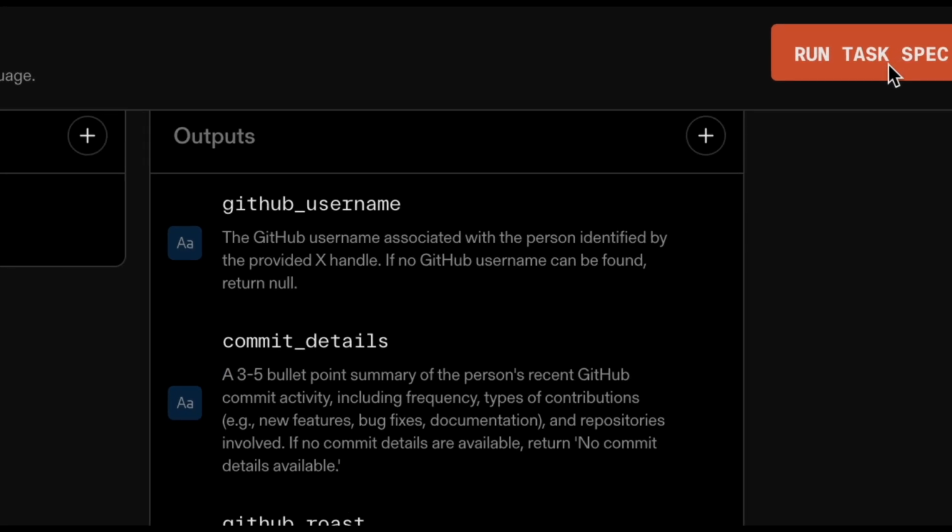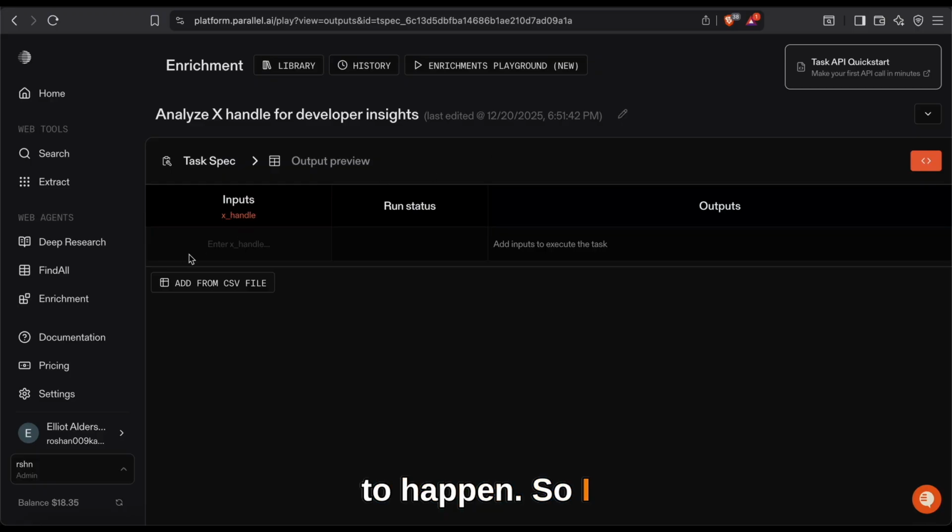Right now, let's click on run task spec and see what's gonna happen. So I can mention my X handle over here and the agent will do its job. And in fact, I can even upload a CSV with all the X handles and just do the same thing in one go.